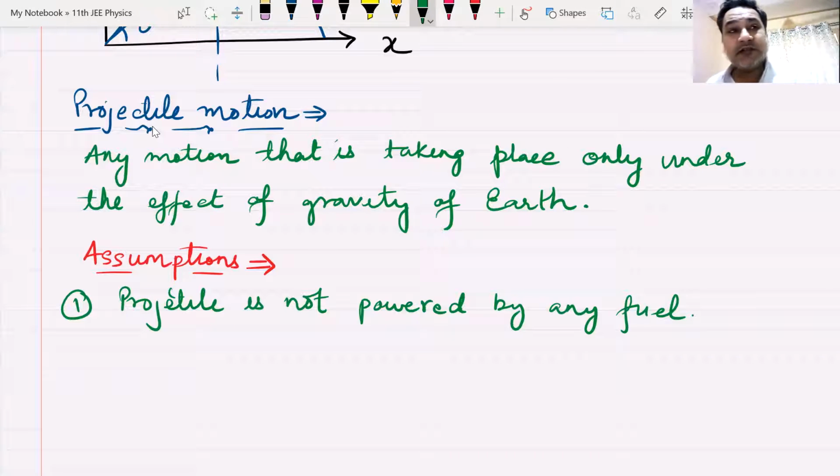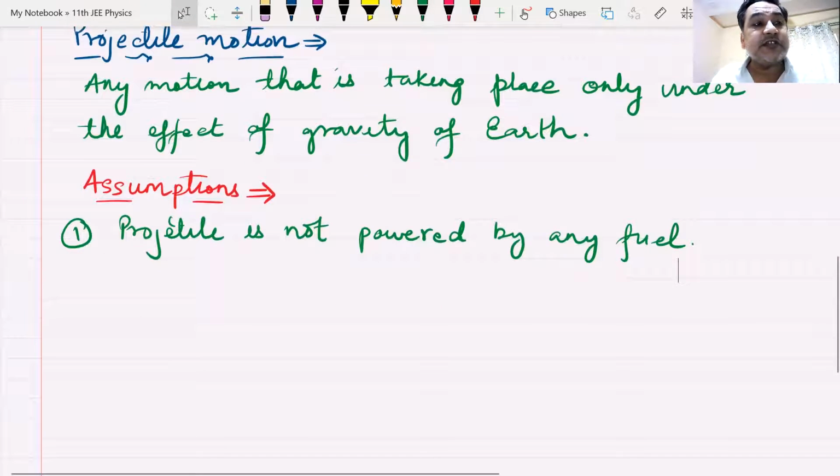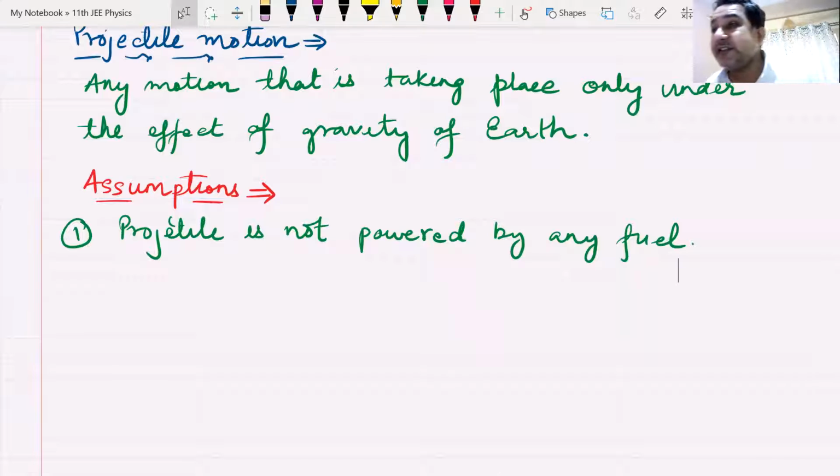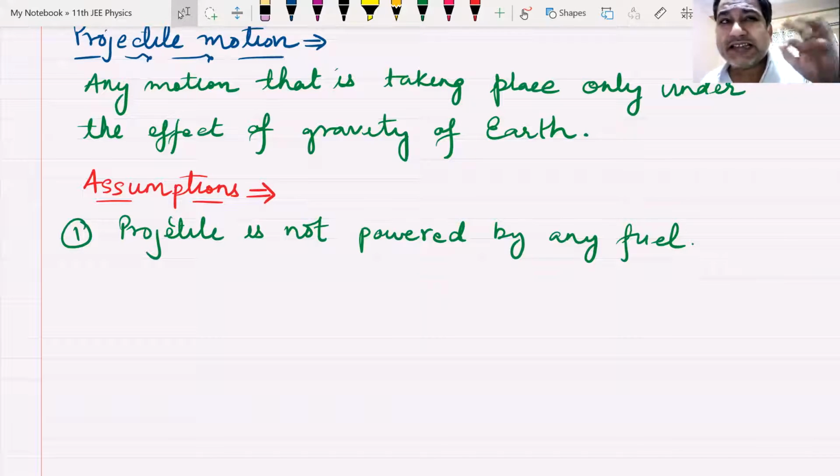Yes, an aeroplane is also not a projectile. But when the fuel of the aeroplane goes away, there is no fuel, and it is falling back on Earth, or a glider, it is a projectile because it is only under the influence of gravity. That is projectile motion. Am I clear with this concept of projectile? The first assumption that we have made is the projectile must not be powered by anything else.